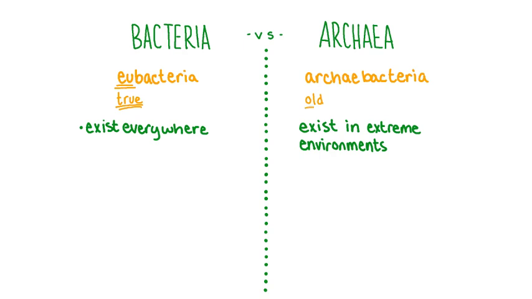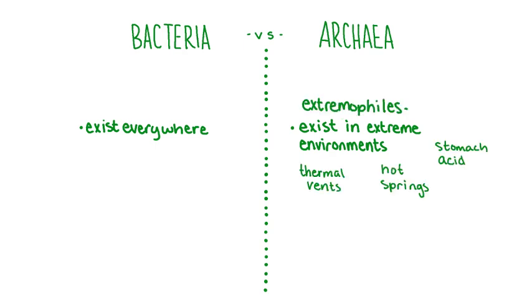Archaea is a word that means old, and they're also sometimes referred to as archaebacteria. Archaebacteria got this name because they were first found living in extreme environments similar to those thought to have existed on Earth long, long ago. We call these organisms extremophiles.